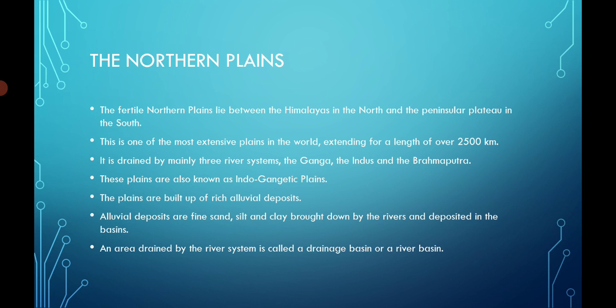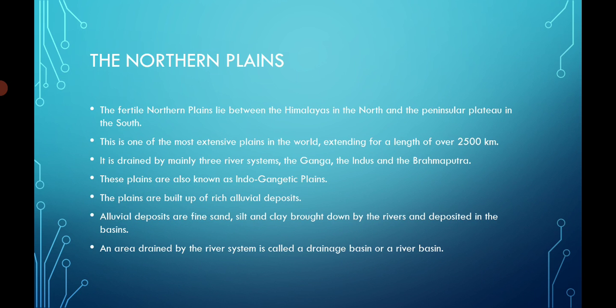Now let's talk about the northern plain. It is the very fertile plain which lies between the Himalaya in the north and the Peninsula Plateau in the south. It is the most extensive plain in the world, distributed over a length of 2,500 km in the Indian region. Three river systems drain into this plain: the Ganga, Indus, and the Brahmaputra.